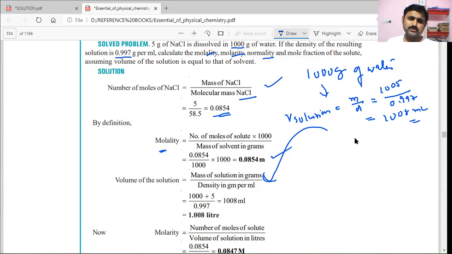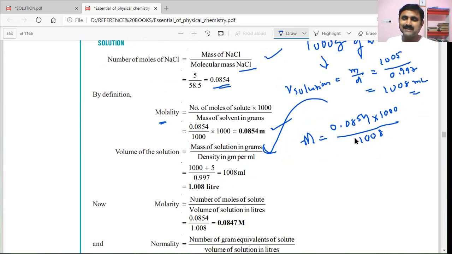Why should the volume of solution be calculated? Because we need molarity to be calculated. In molarity, capital M is equal to number of moles, which is how much? 0.0854 into 1000 by volume of solution, which we got as 1008. So they have calculated this value, 0.847 molarity they got in this one. Okay, so that's why they got this value.